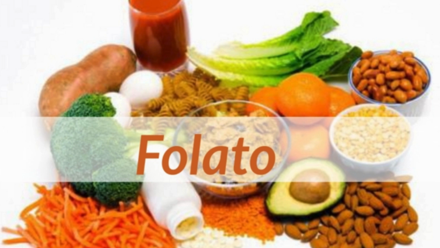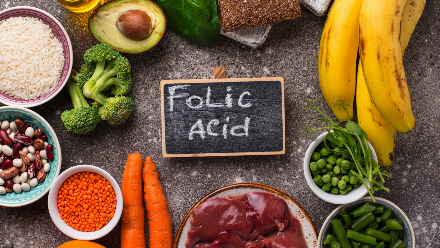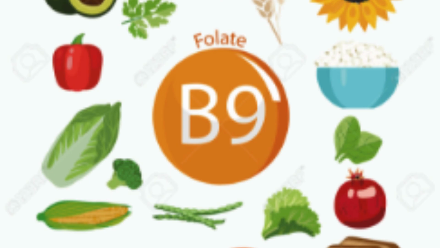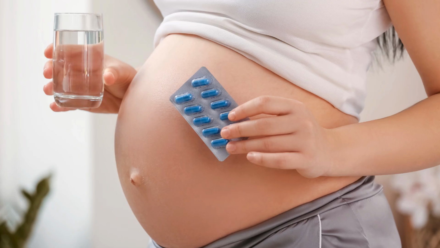Folate is a naturally occurring B vitamin, B9, found in a variety of foods. It is essential for numerous bodily functions, including DNA synthesis, repair, and methylation, as well as cell division and growth. Folate-rich foods include leafy green vegetables, such as spinach and kale, legumes, such as beans and lentils, fruits, such as oranges and bananas, and whole grains. The body absorbs and utilizes folate efficiently when it is consumed through these natural food sources.